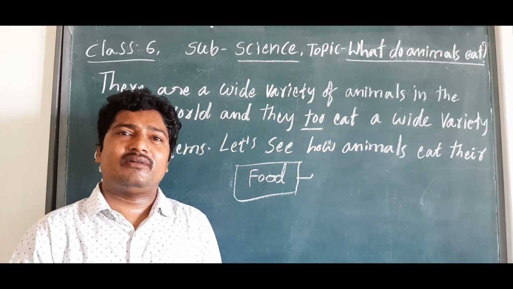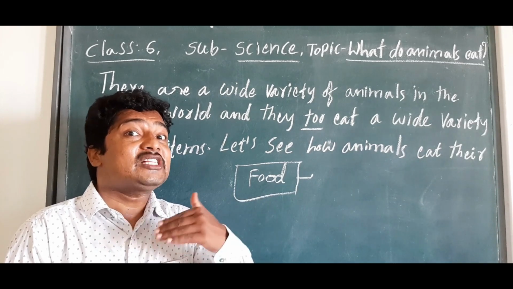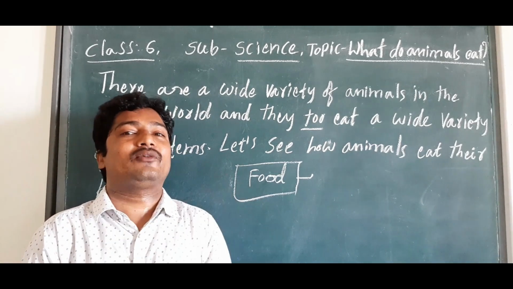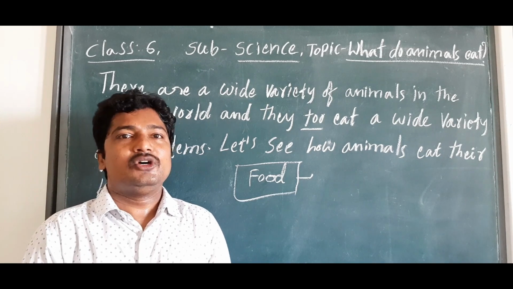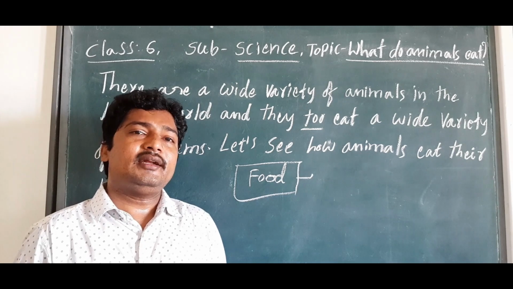Note down whatever food items they are taking and which organs they are using to take food. Understand? So please do that. Am I clear?